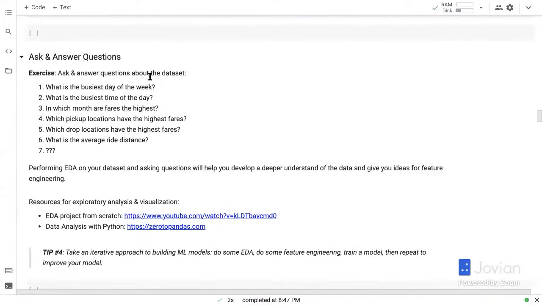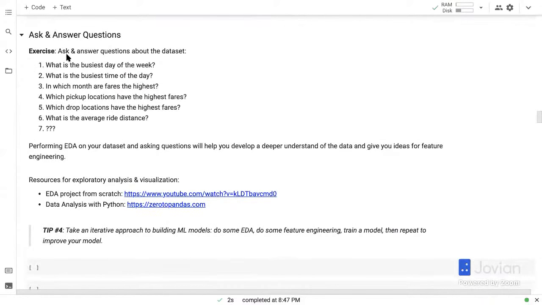And another thing that you should try and do is something like this. You should try and ask and answer some questions about the data set. What is the busiest day of the week? What is the busiest time of the day? In which month are the fares highest? In which pickup locations have the highest fares? Which drop locations have the highest fares? What is the average ride distance?